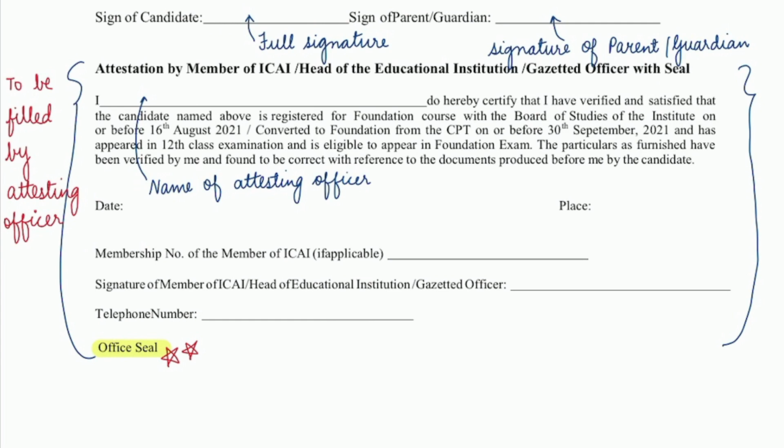So after the membership number, the attesting officer will sign. Now, who is a gazetted officer? I have written the description in the description box. So please go and read who can sign as a gazetted officer. So you can get the form attested either by a member of ICAI or any head of educational institute like the principal of either government college, school, or a private school, or you can also get it attested by a gazetted officer. They will write the telephone number and office seal. I have highlighted this because it is compulsory for the form to contain seal of the attesting officer.